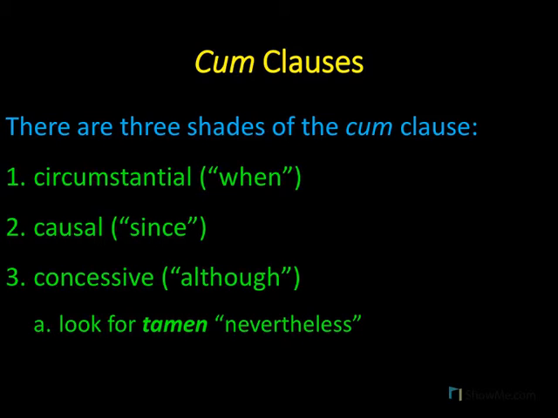So, for example, we saw earlier, Cupid said, although your bow pierces everything, nevertheless, mine will pierce you. Now let's look at 3 examples of cum clauses, and we'll determine whether we're working with a circumstantial, a causal, or a concessive cum clause.